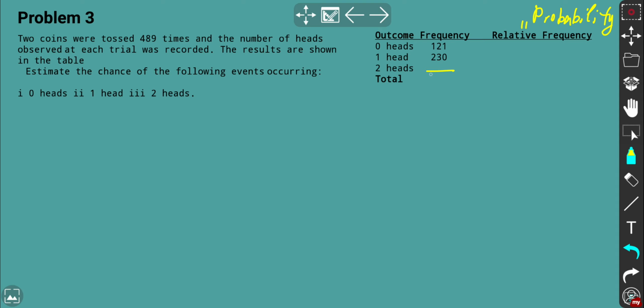So what we can do, we set up the total 489. And in order to find the number of times where 2 heads occurred during the statistical experiment, we just simply need to subtract. So for 2 heads, frequency for 2 heads is simply 489 minus the total of 121 and 230.